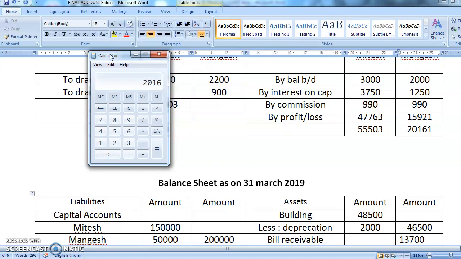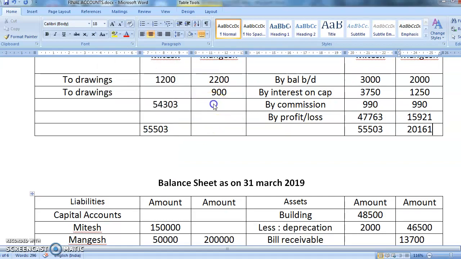So 20,161 minus 2,200 minus 900, that is coming to 17,061. And here is 20,161.